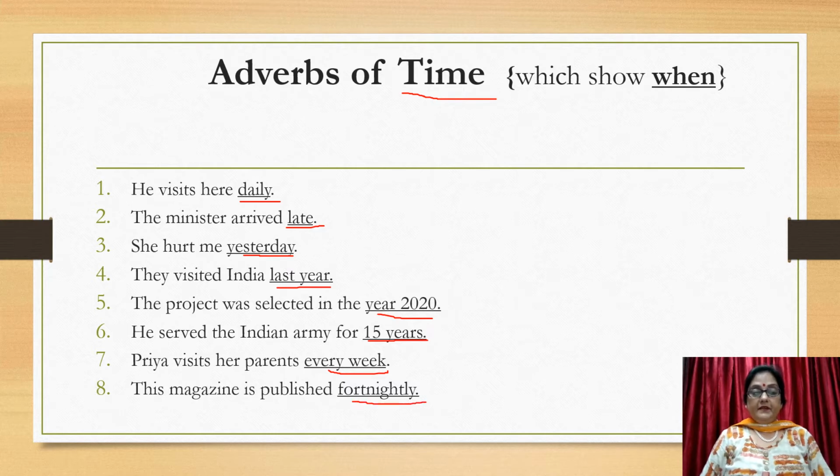When is the magazine published? Fortnightly. Fortnightly means after 15 days. So all these words like daily, late, yesterday, last year, 2020, 15 years, every week, fortnightly answer the question when. So these are all called the adverbs of time.